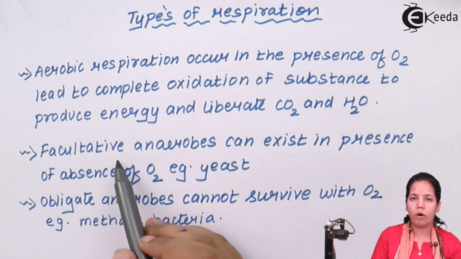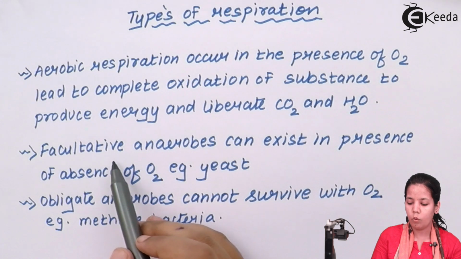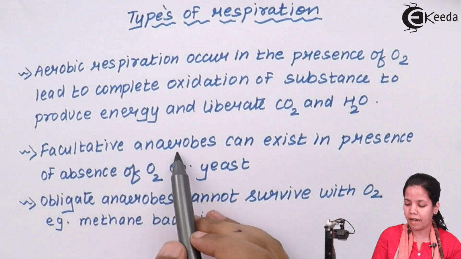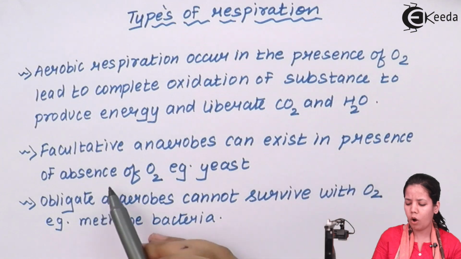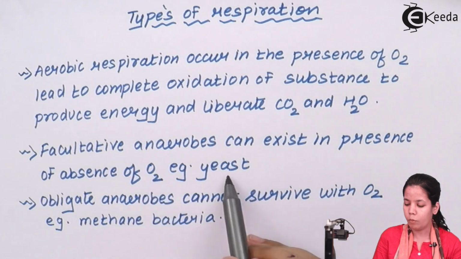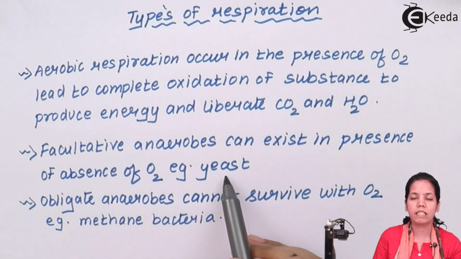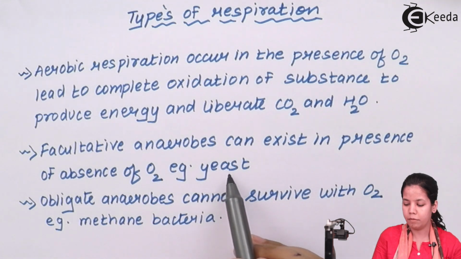There are various kinds of organisms that actually undergo this process. One of them is facultative anaerobes. When I say facultative anaerobes, it means that they can exist in the presence or absence of oxygen. Even if oxygen is present or absent, their work never stops. One example is yeast or Saccharomyces cerevisiae, which does the process of fermentation, breaking down various edible products which are spongy in nature.